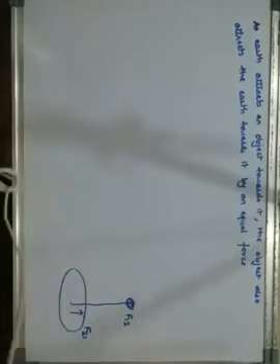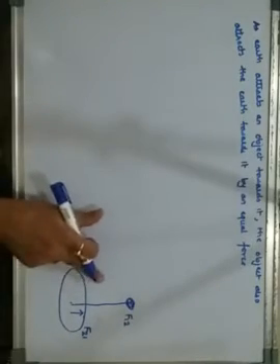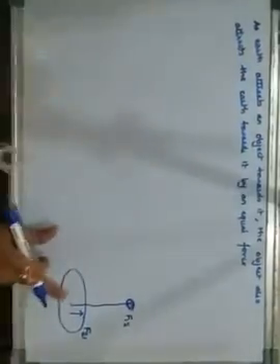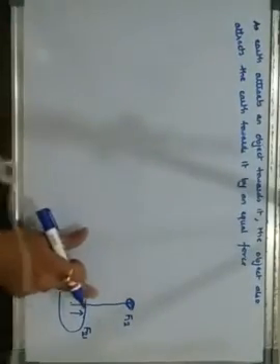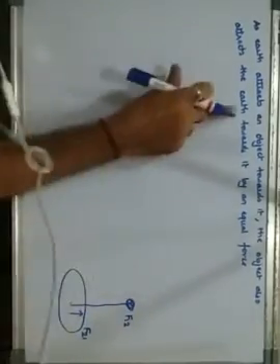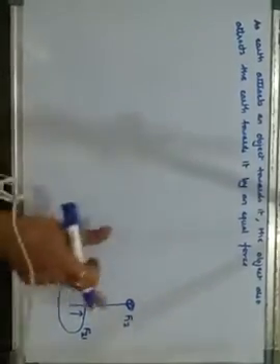But we had seen previously that when the first body is attracting, force is acting from the first body to the second body, and the same amount of force should be acting from the second body to the first body. Yes, this we had studied in the law. So as earth attracts an object towards it, the object should also attract the earth towards it, that too by an equal force.